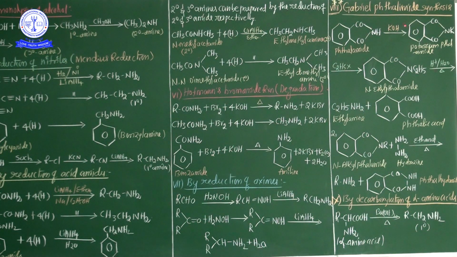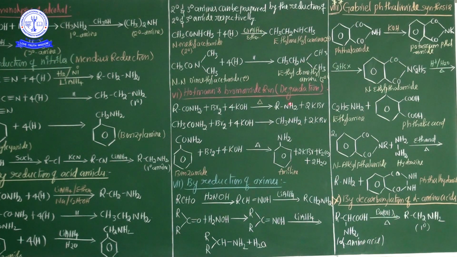This method is the best method for preparing 1 degree amines. Underline this point: the Gabriel phthalimide synthesis process is the best preparation method of primary amines.